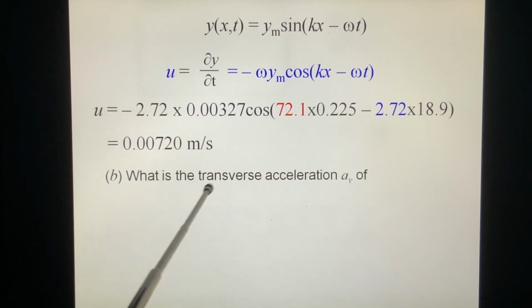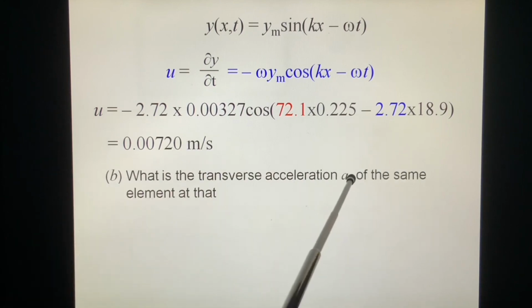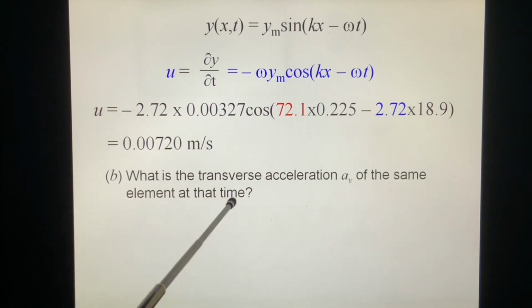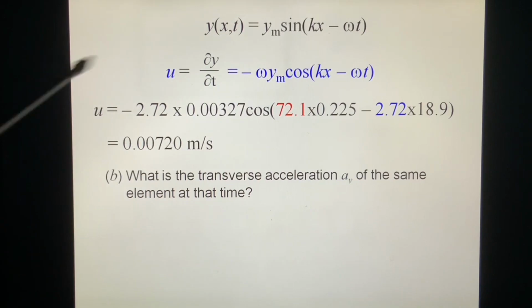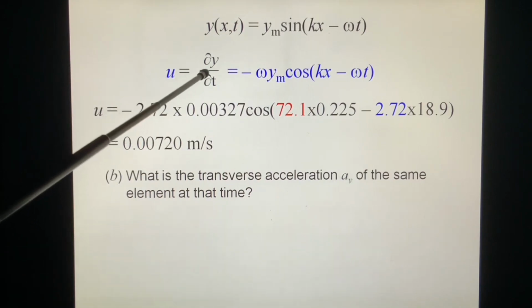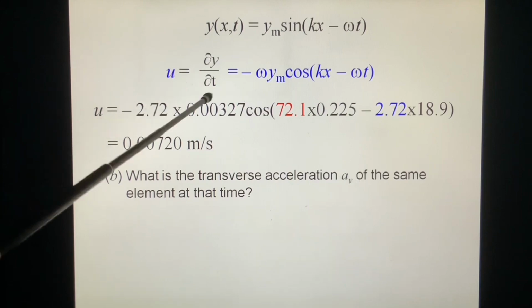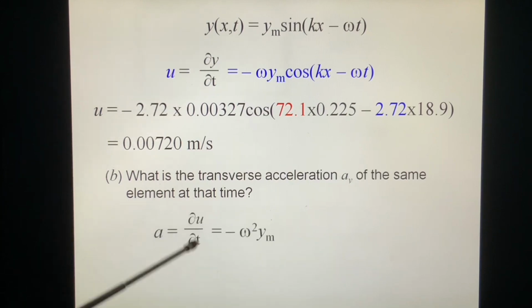Question B. What is the transverse acceleration a of the same element at time t? This is the acceleration of the element of the string, not the wave. Okay? This wave is traveling at uniform speed. So this a is the second derivative, partial u over partial t.